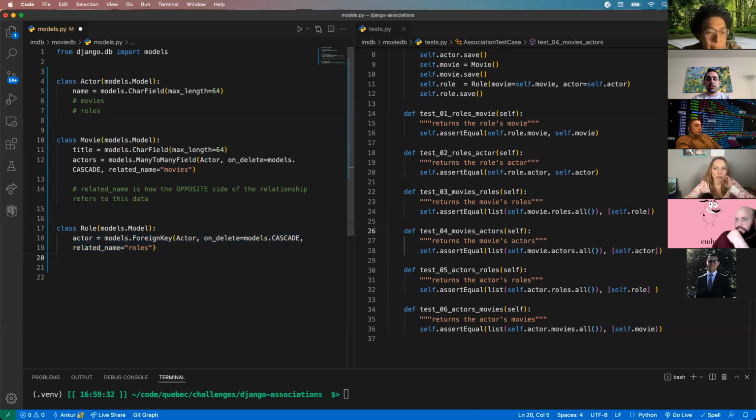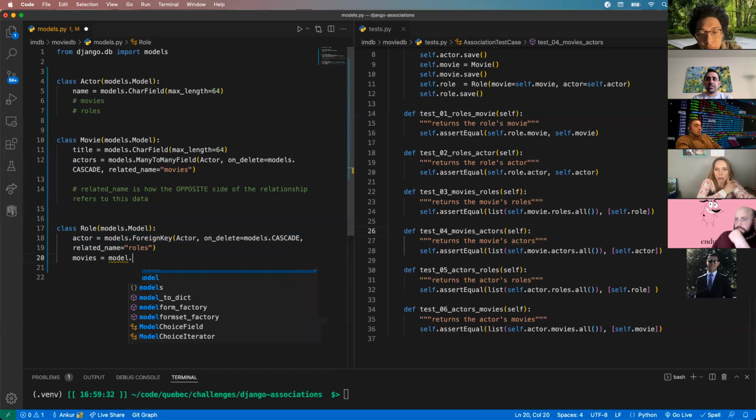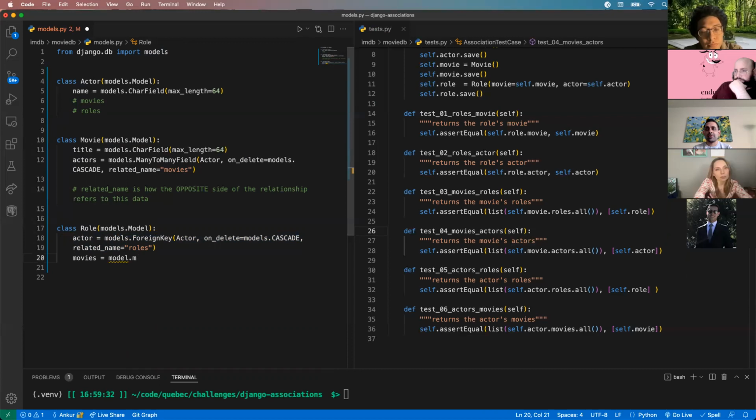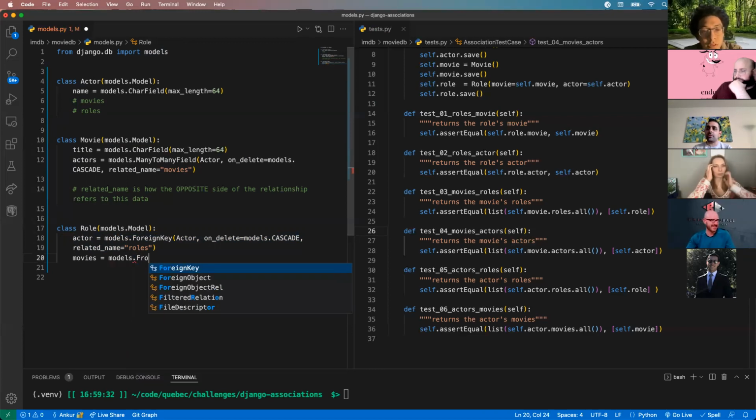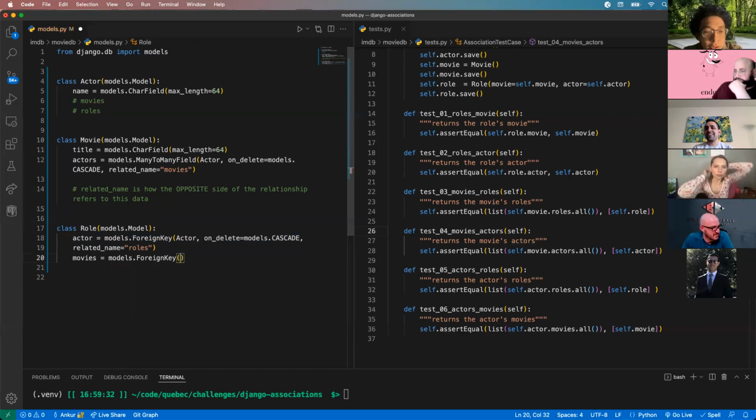So likewise, we need a movie. So Daniel Craig played James Bond in a particular movie, whether it be Skyfall or Spectre or Casino Royale or, what's the other one? Quantum of Solace, or there's one more. Yeah, it's No Time to Die, the latest one, which I didn't like, but you guys didn't ask for my opinion. So I'm going to copy this.